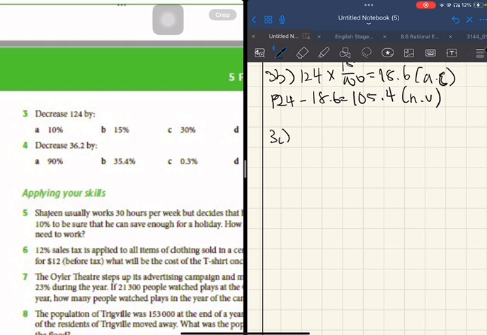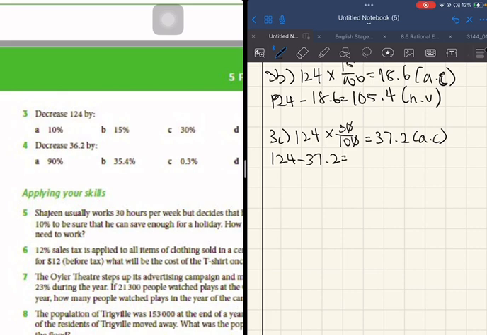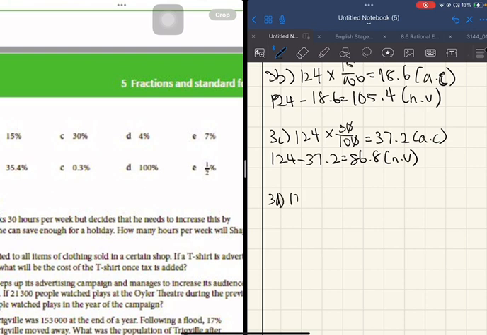Question 3c, decreased by 30%. And then you will get 37.2. This is the absolute change. 124 minus 37.2, you get 86.8. This is the new value. Now, question 3d, decreased by 4%. You get 4.96. This is the absolute change. 124 minus 4.96, you get 119.04. This is the new value.